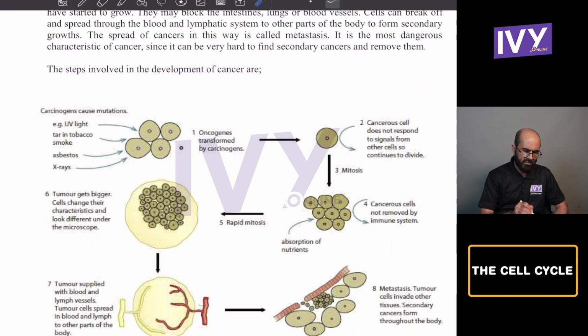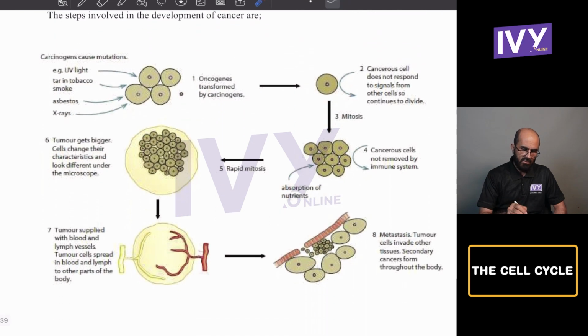The tumor gets bigger, and cells change their characteristics and look different under the microscope. They have different structures now. Then they become so big that even the lymphatic system and the blood circulatory system provide tissue fluid and lymph to these cells. Tumors are supplied with blood and lymph vessels. Tumor cells spread in blood and lymph to other parts of the body.